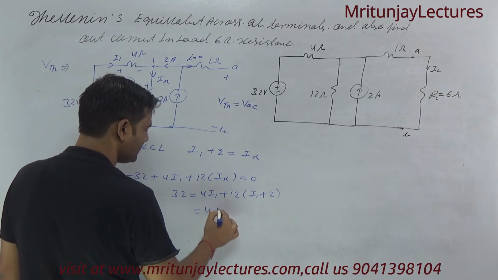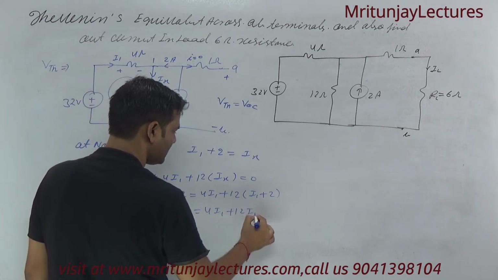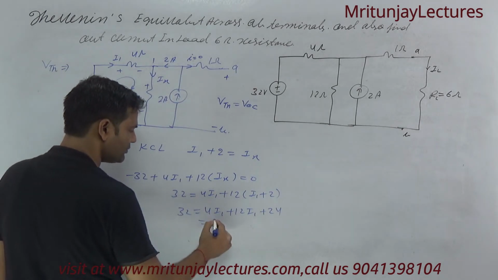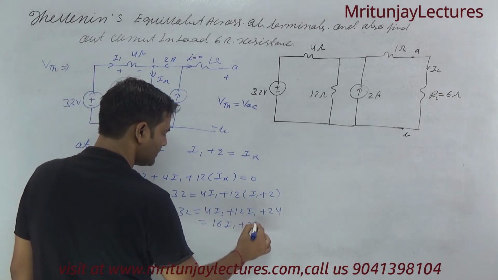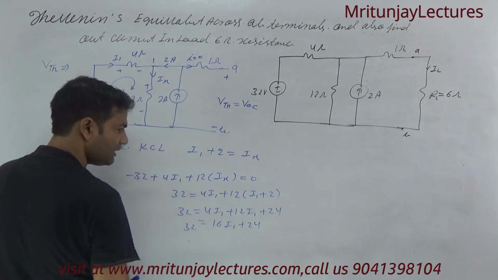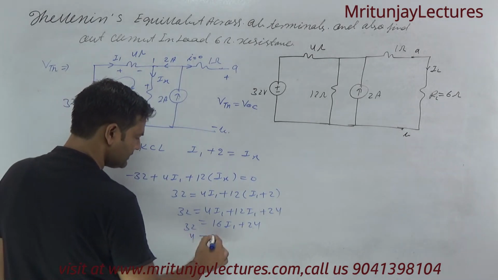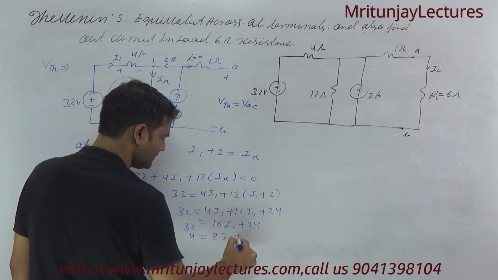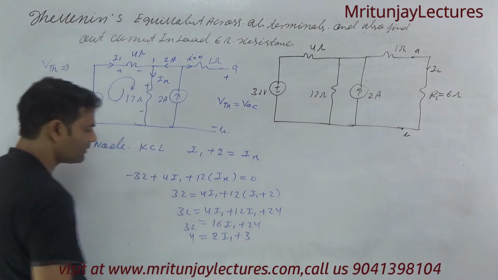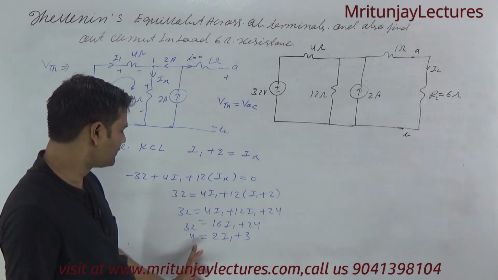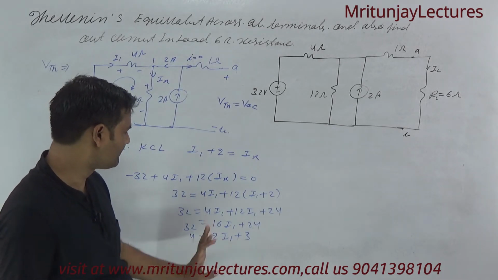So 4I1 plus 12I1 plus 24. So that is 32. This is 16I1 plus 24, and that is 32. If divided by 8, this is 2I1 and this is 3. So 4 equals 2I1 plus 3.